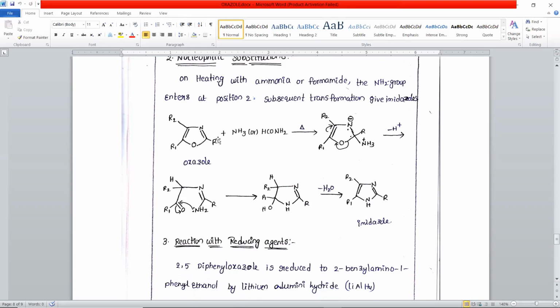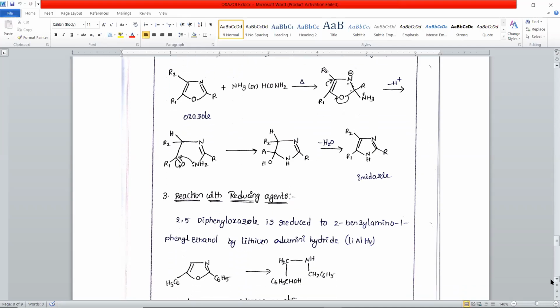The amino group is substituted at the 2nd position and the resulting compound undergoes rearrangement. First it forms an oxazolide, which then undergoes dehydration to form an imidazole. We can see in place of oxygen in the oxazole we now have NH. So oxazole is converted into imidazole.